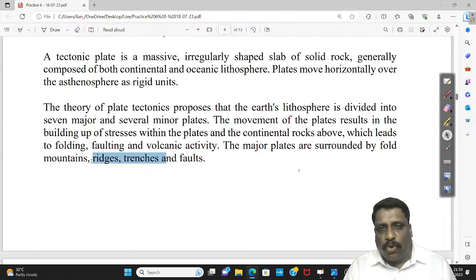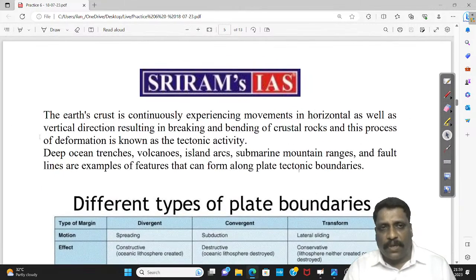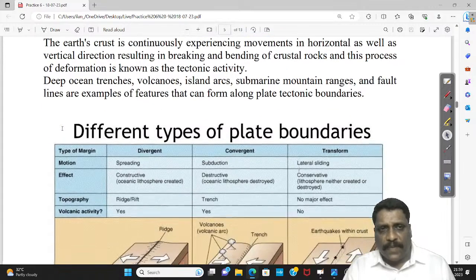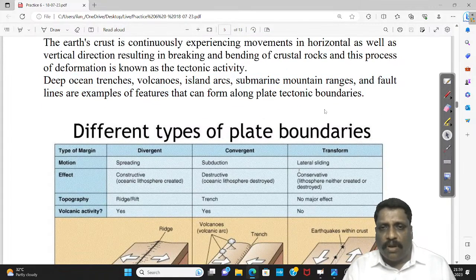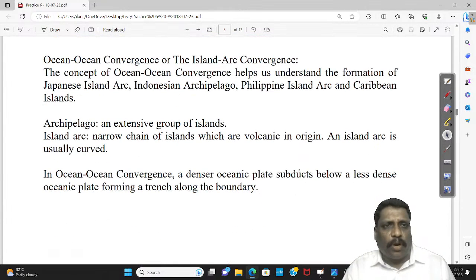But what we have to concentrate more on is what? Ridges, trenches, and volcanoes. Now here, somewhere, the deep oceanic trench. How exactly are these deep oceanic trenches formed? Somewhere we can talk about it.